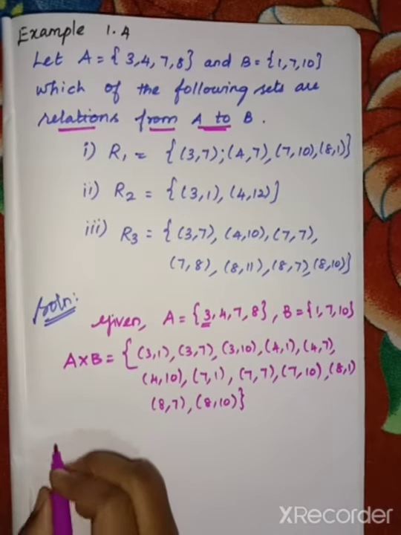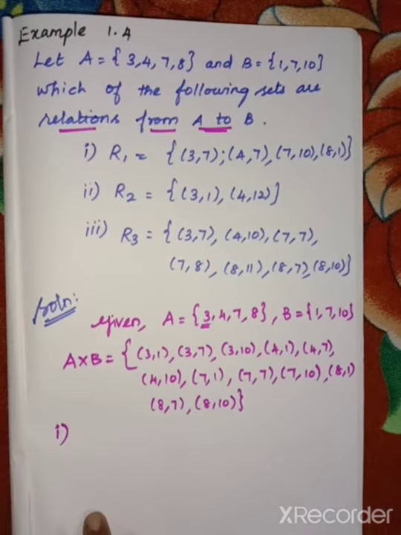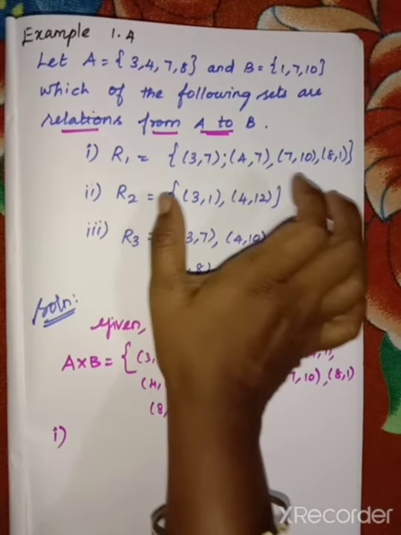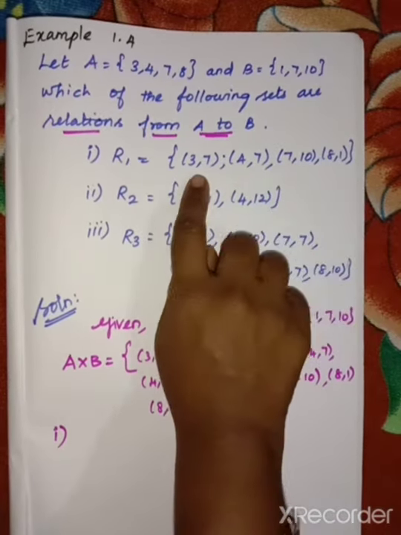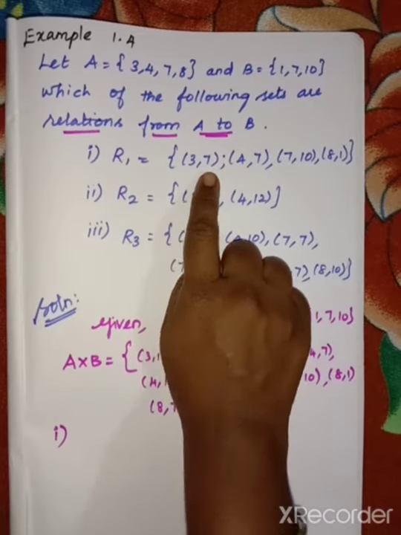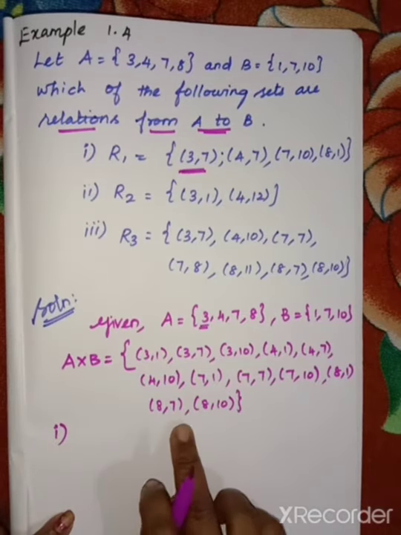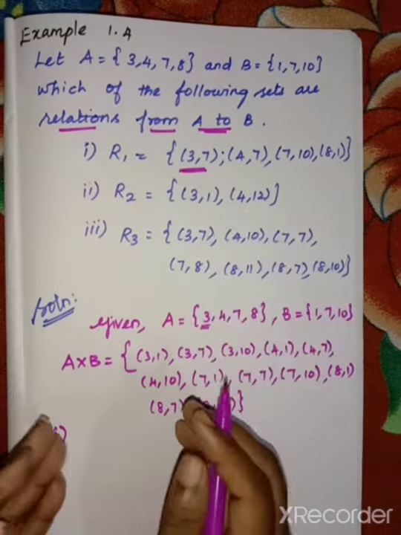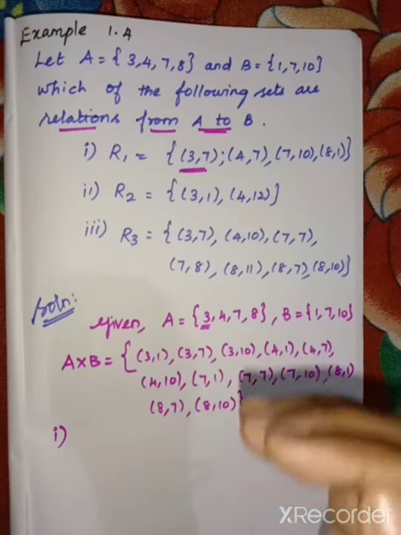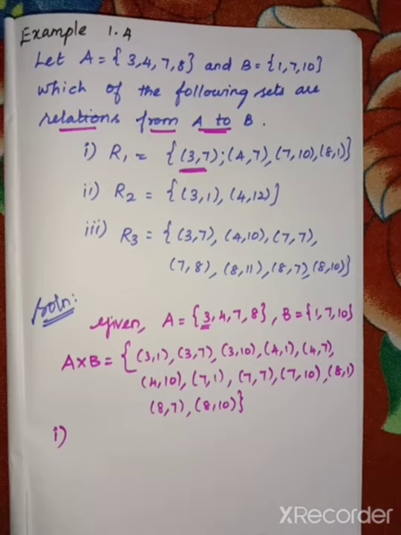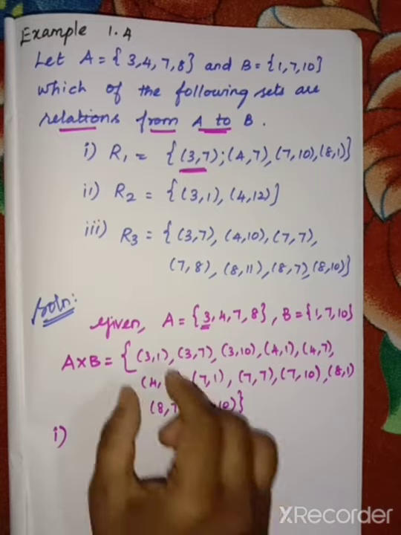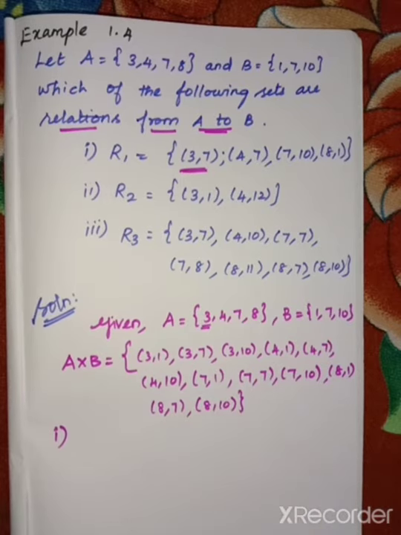Now, see the first one. Here the first one is the R1 relation. They have given the set of pairs. The first pair is 3, 7, that is in A cross B. First of all, you have to check with A cross B. You must check every pair. If all the pairs are in the Cartesian product A cross B, then it is a subset of A cross B, and you can say R1 is a relation from A to B. Suppose even one pair is not in it, then automatically it is not a relation.